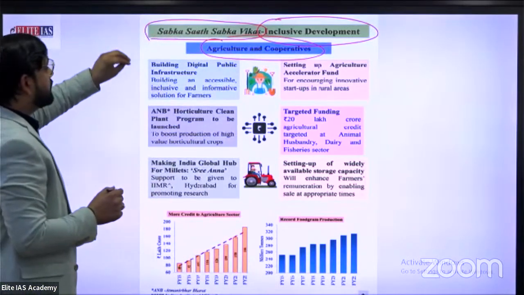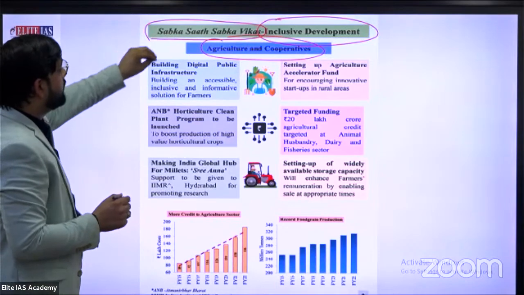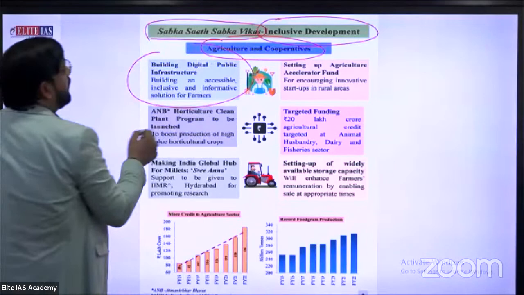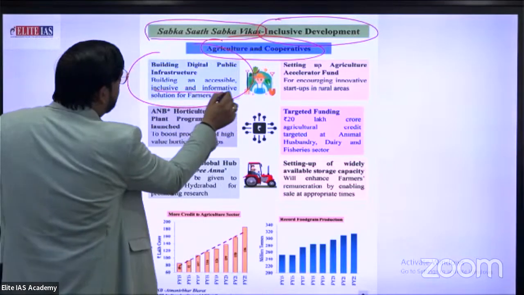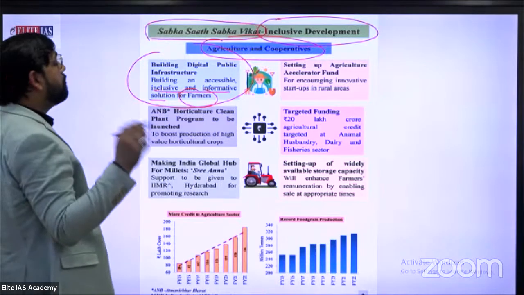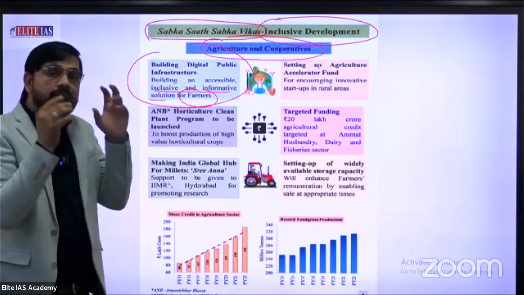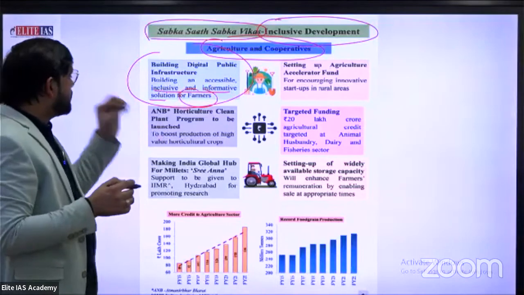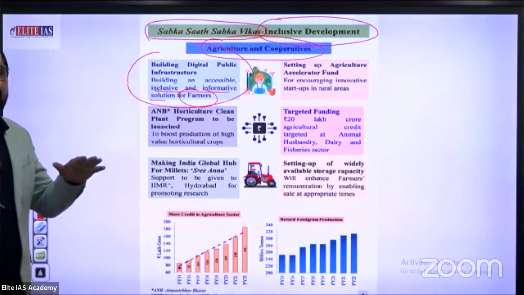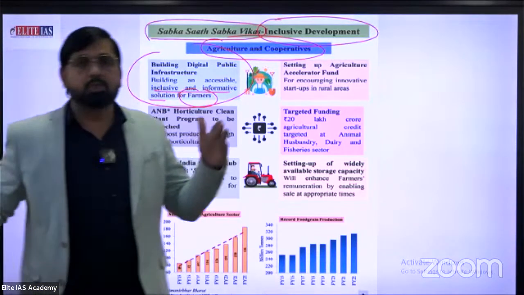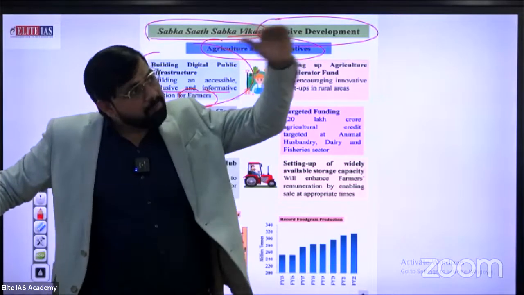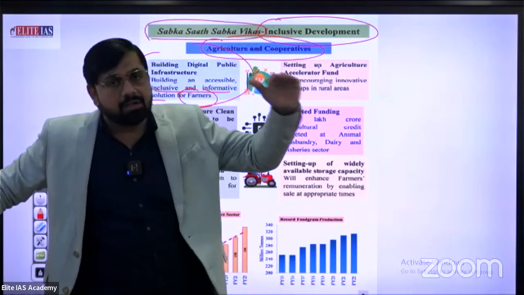In the agriculture sector, the government has especially targeted building digital public infrastructure as an accessible, inclusive, informative solution for farmers. Why is the government building digital public infrastructure as an accessible and informative solution for farmers? Because, you know very well, the Indian farming system is totally based on the traditional way, the same pattern of farming year on year.